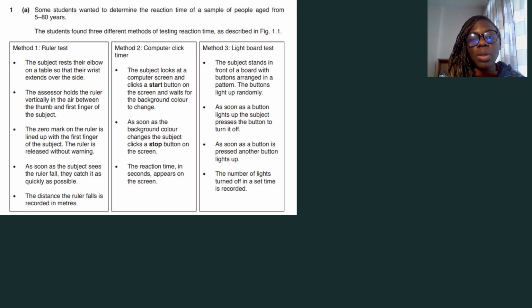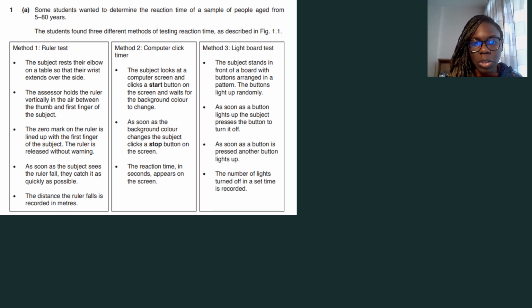Then there's a third one, which is a light board test. The subject stands in front of a board with buttons arranged in a pattern. The buttons light up randomly. As soon as a button lights up, the subject presses the button to turn it off. As soon as a button is pressed, another button lights up, and the number of lights turned off in a set time is recorded. So it's more or less just like trying as much as possible to switch off as many lights as you can.